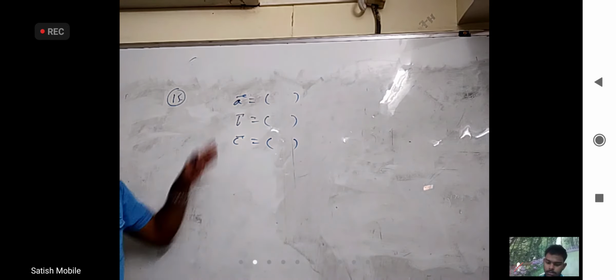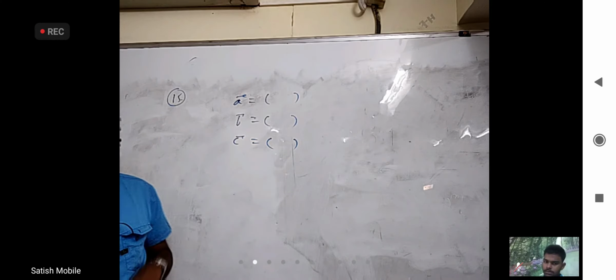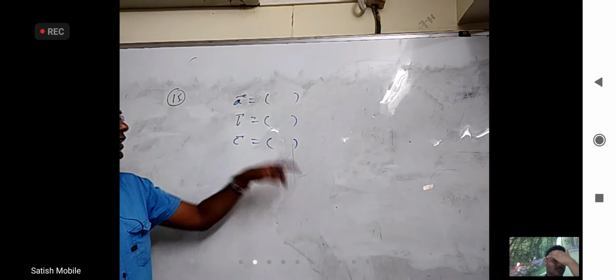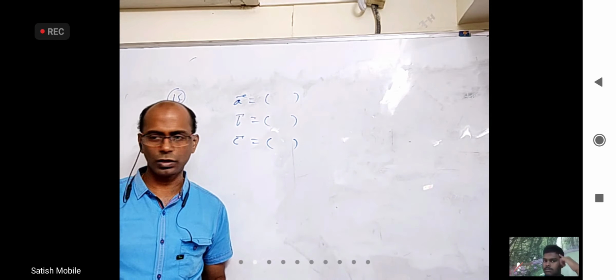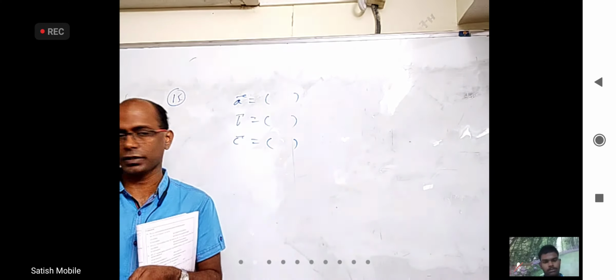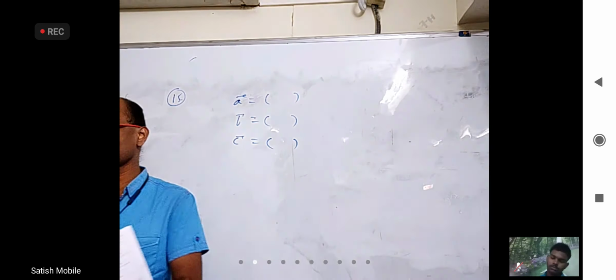I am not saying their vertices are position vectors. So basically I am saying they are sides. It is not that any three vectors I give will be sides of a triangle. Need not be. What is it that you have to check so that you can prove that they are sides of a triangle? Anybody want to answer this?